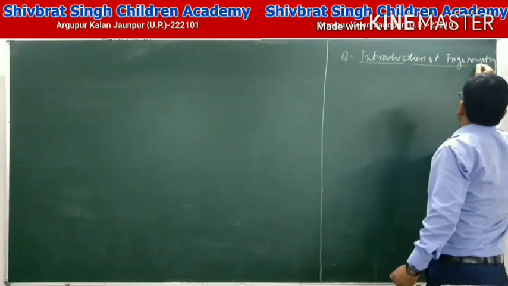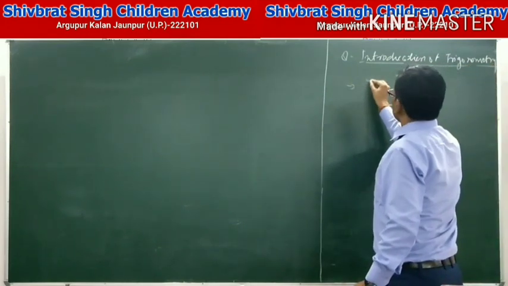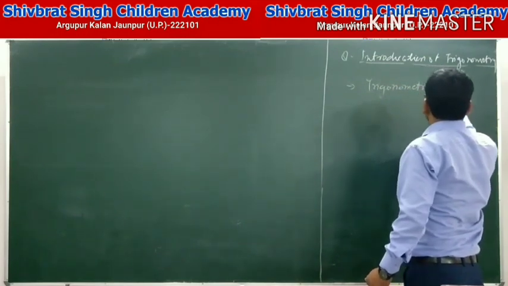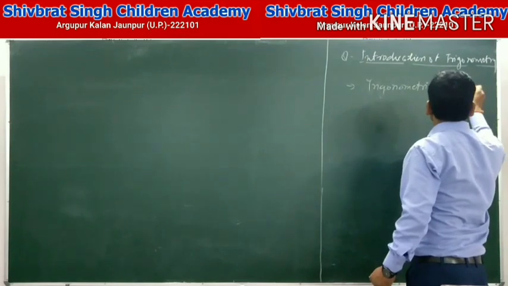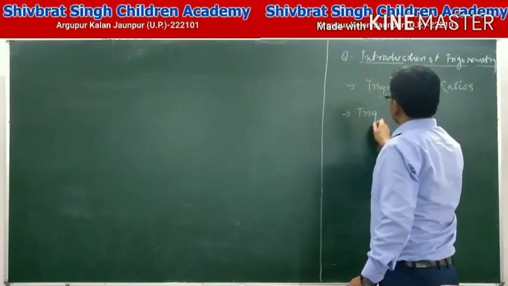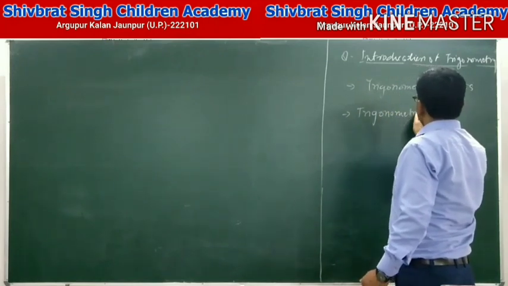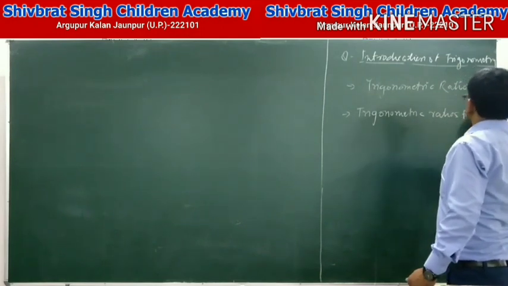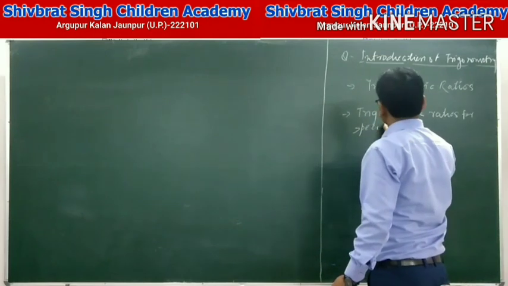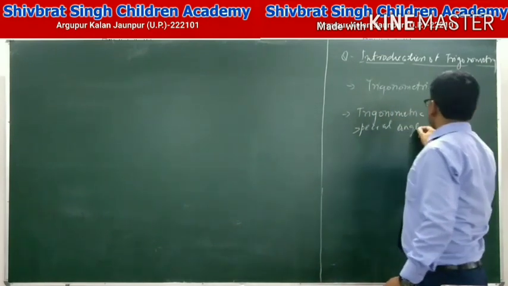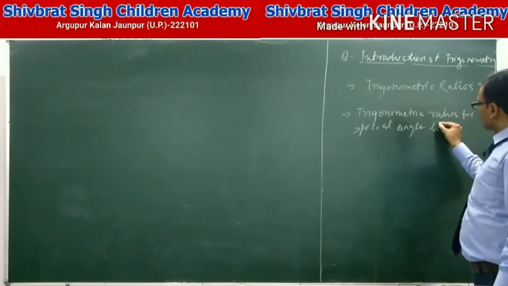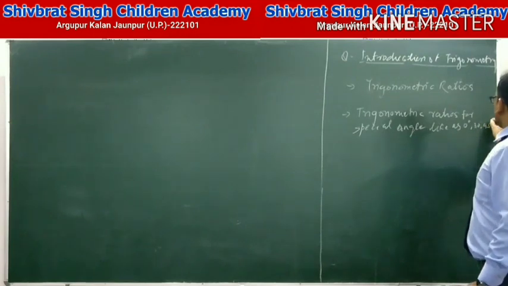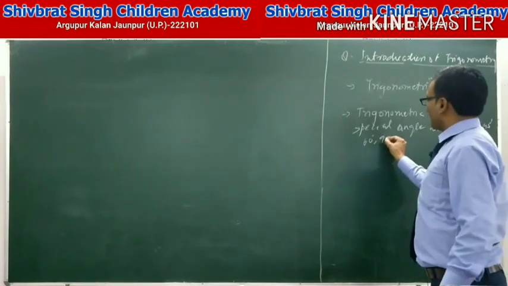In this chapter, we will study trigonometric ratios, trigonometric ratios for special angles like 0 degree, 30 degree, 45 degree, 60 degree and 90 degree.